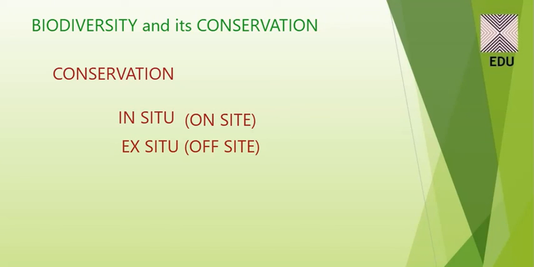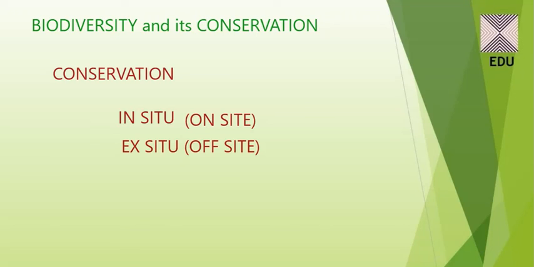So this is the difference between the two types of conservation. If we are saving the tiger inside the forest in its natural habitat, then this is in situ conservation. And if we are taking the tiger out of that area into a particular zoo or park for saving it from extinction, it will be ex situ or off-site conservation.